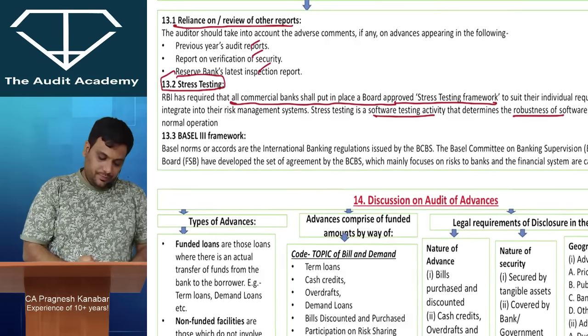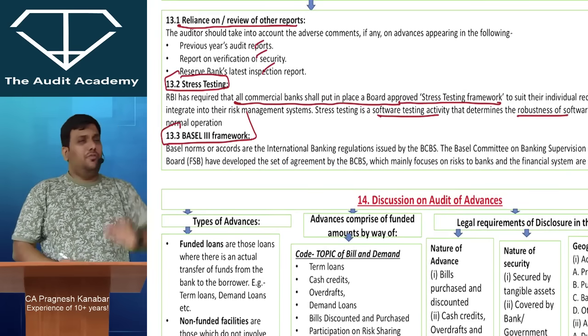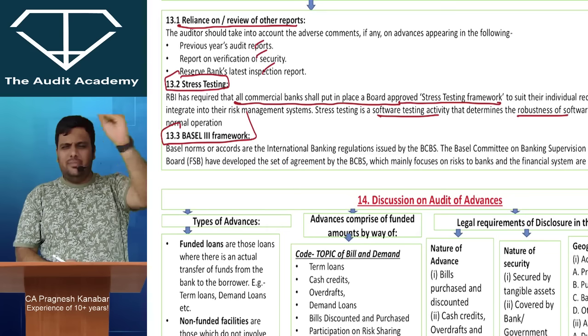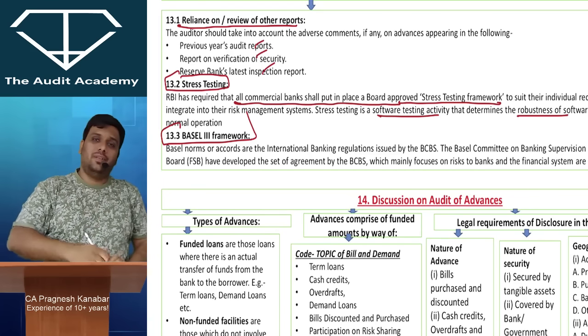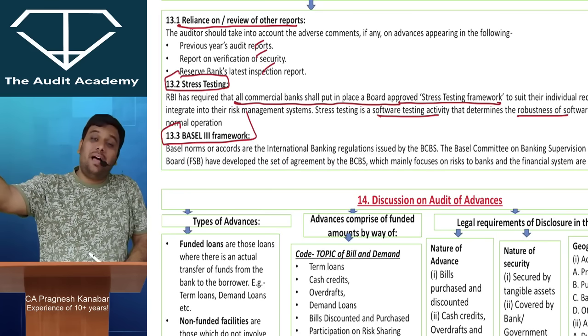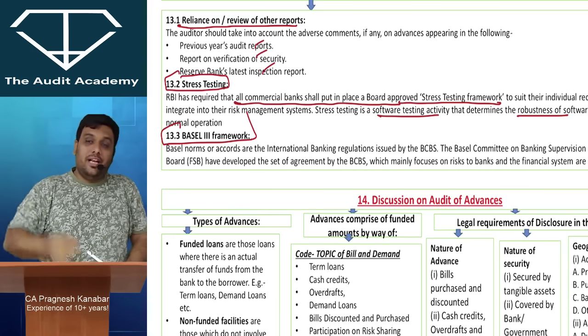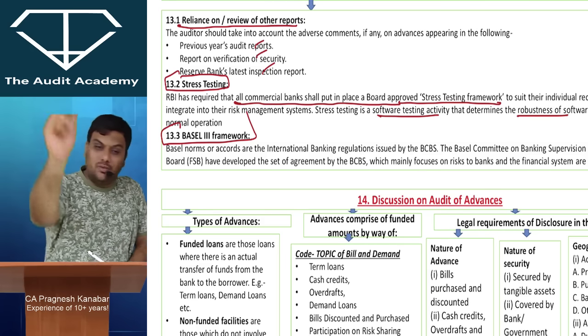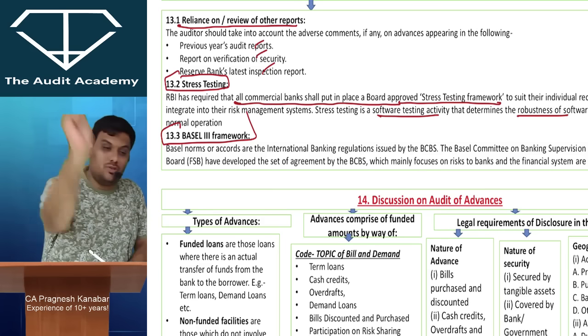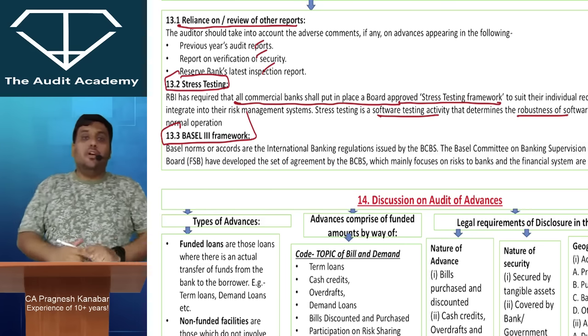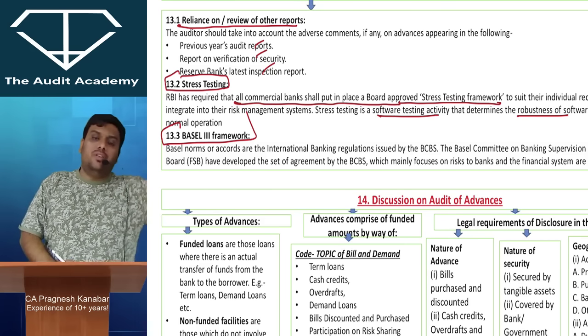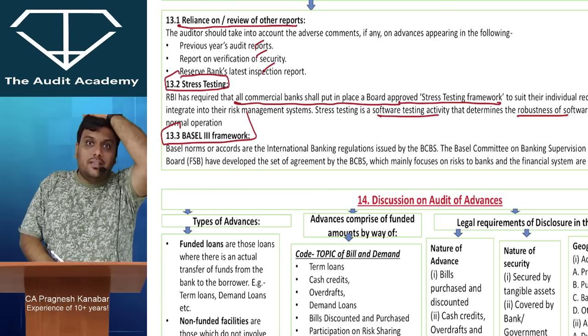Then listen to me. If you have ever heard about banks, balance sheet, P&L and so on, you know that the minimum capital a bank needs to maintain is also prescribed by RBI. The bank has to keep so much liquidity, this CRR, this SLR, this minimum capital. Now, from where does RBI come to know about these things? Where does RBI get the knowledge from?